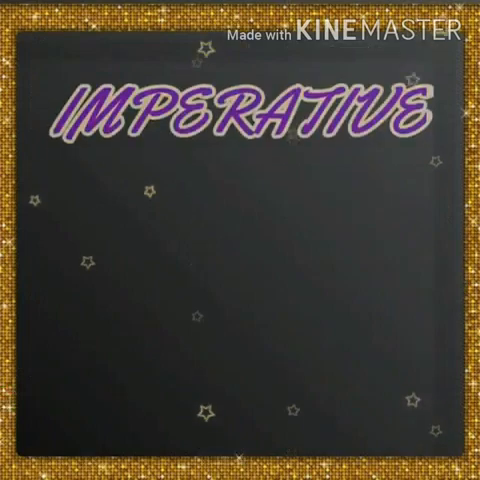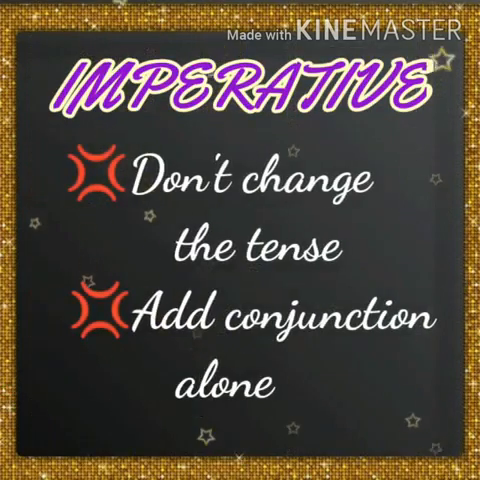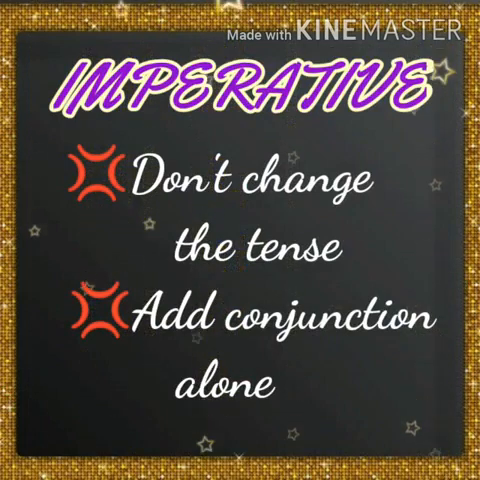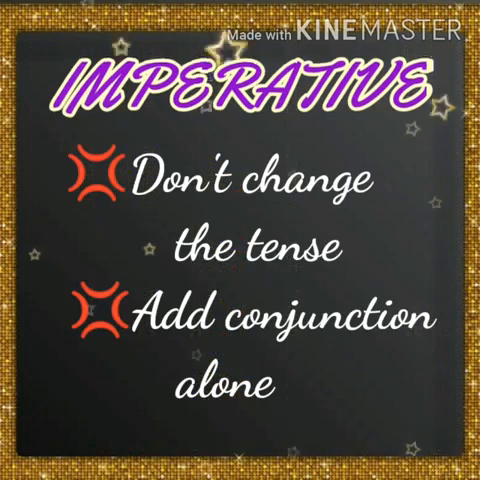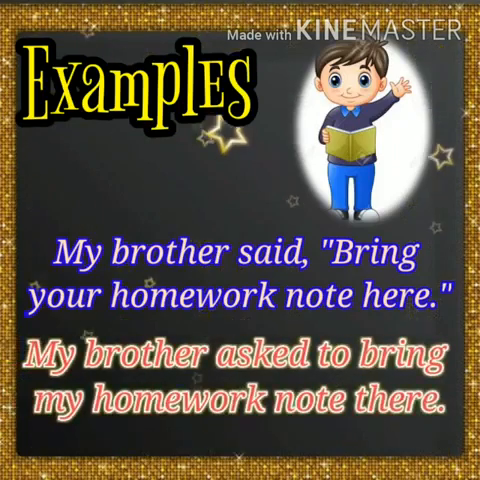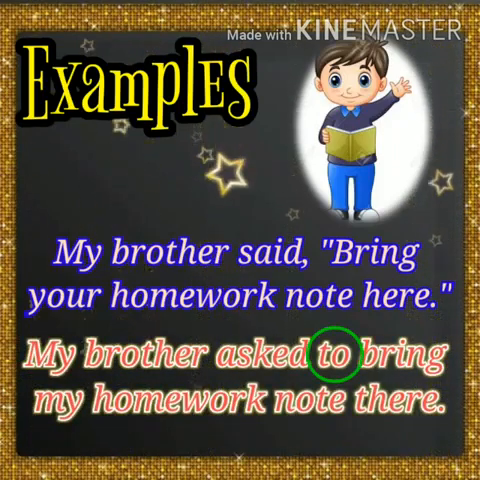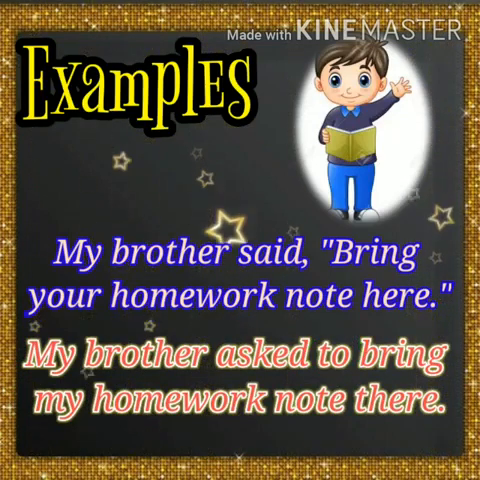Then the imperative sentences. It is the one exception from tense changes. We should not change any tense in imperative sentences. Simply we have to add the conjunction "to" alone. See this sentence. My brother said, "Bring your homework note here." "My brother said" will be changed into "asked". My brother asked. As it is a positive sentence, we are writing the conjunction "to". My brother asked to bring my homework note there.